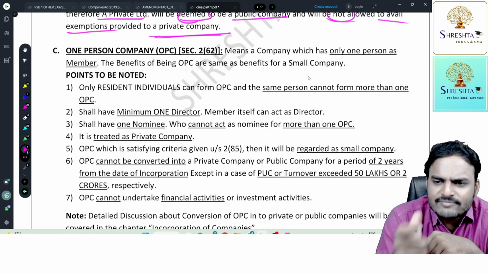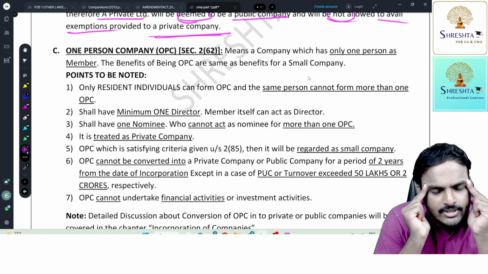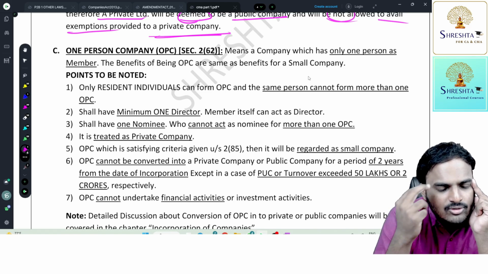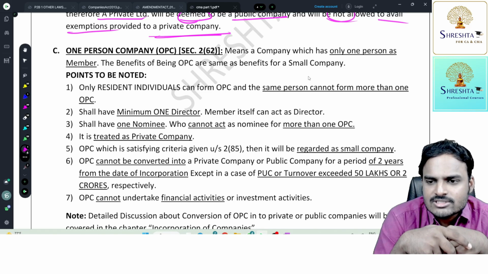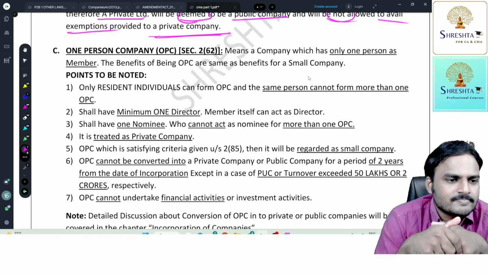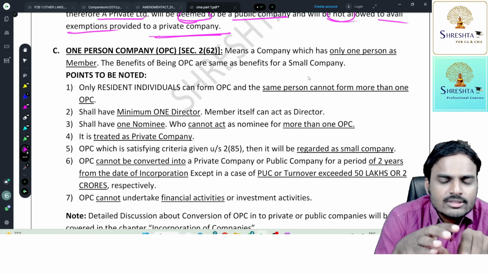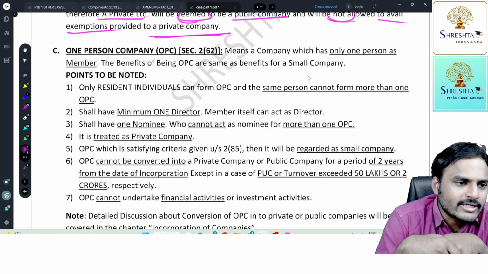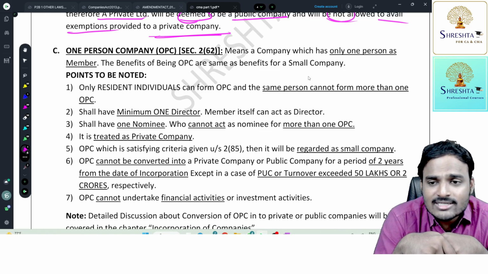So there are practical difficulties in having two members. I have unique thinking capability. So if I bring another person, and if any conflict arises between me and that person, instead of doing business, I need to concentrate on our relationship. Moreover, because of this reason, many people are not incorporating the company, they are doing business under sole proprietorship type of organization.